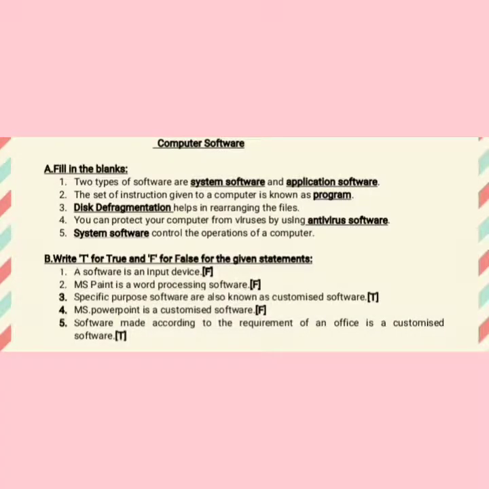First is fill in the blanks. First question is, two types of software are dash and dash. The answer is system software and application software. Second, the set of instructions given to a computer is known as a program. Third is dash helps in rearranging the files. It is called disk defragmentation.